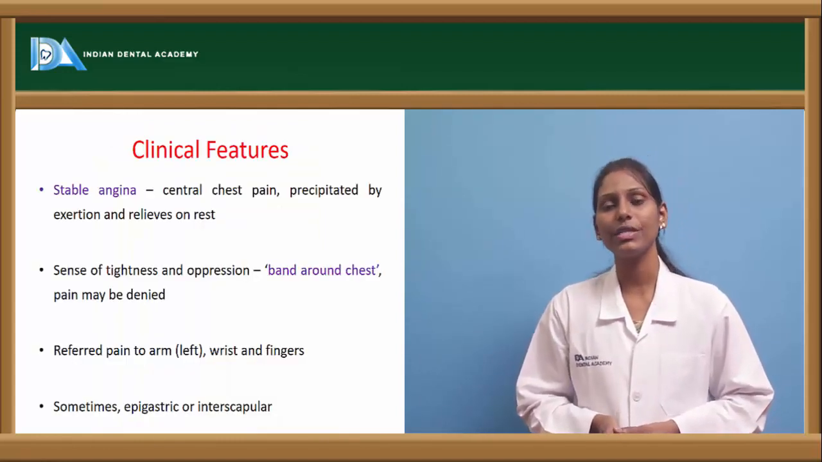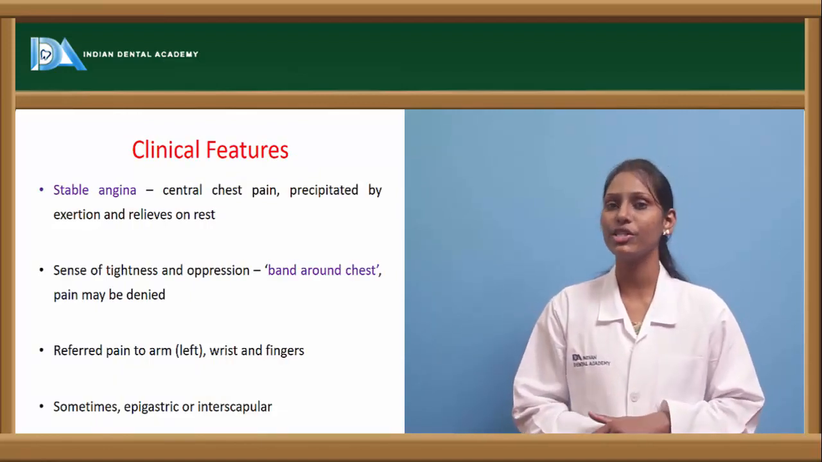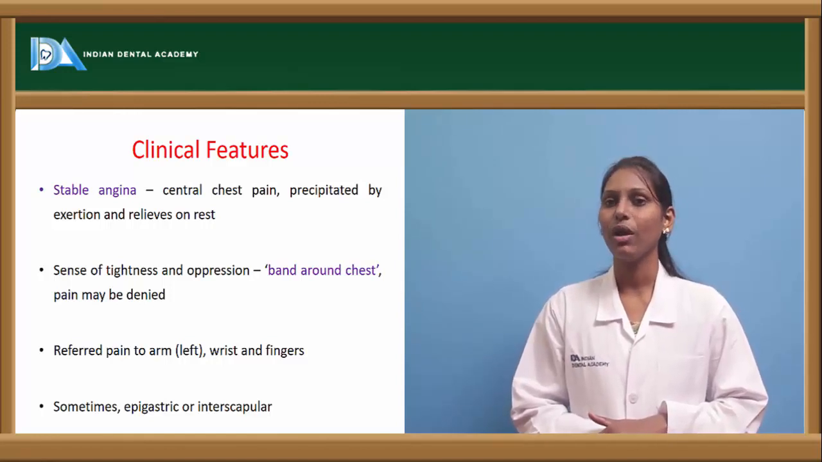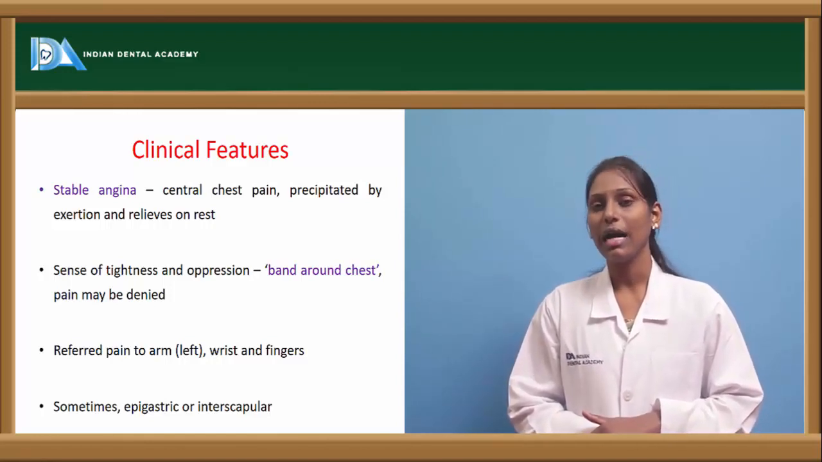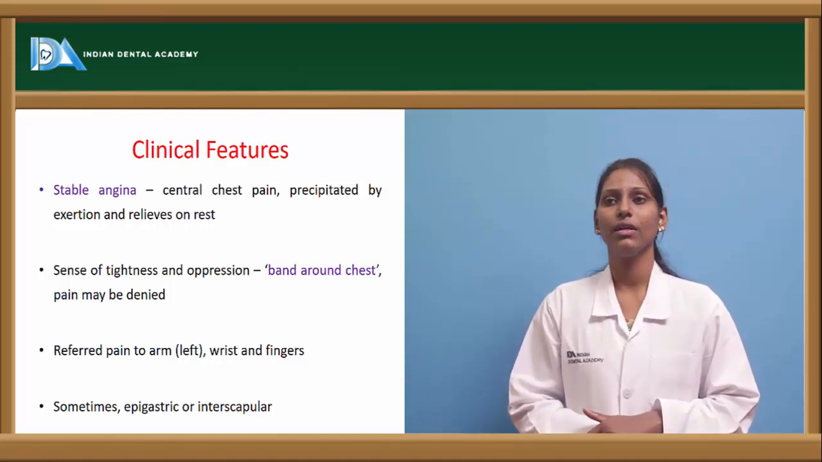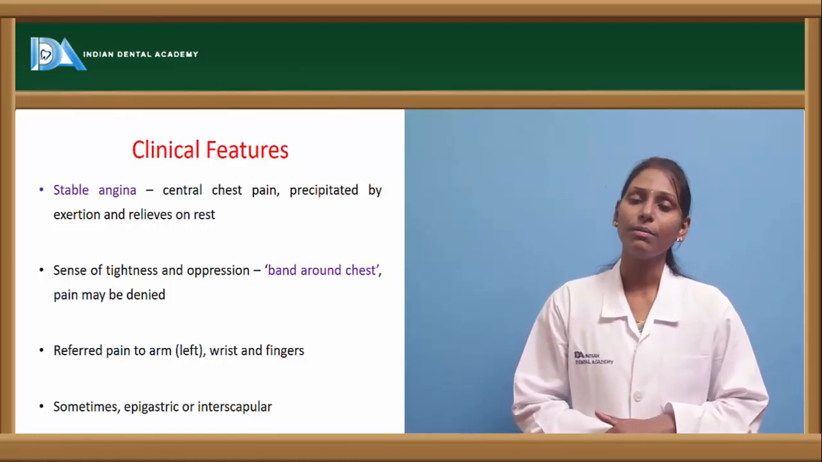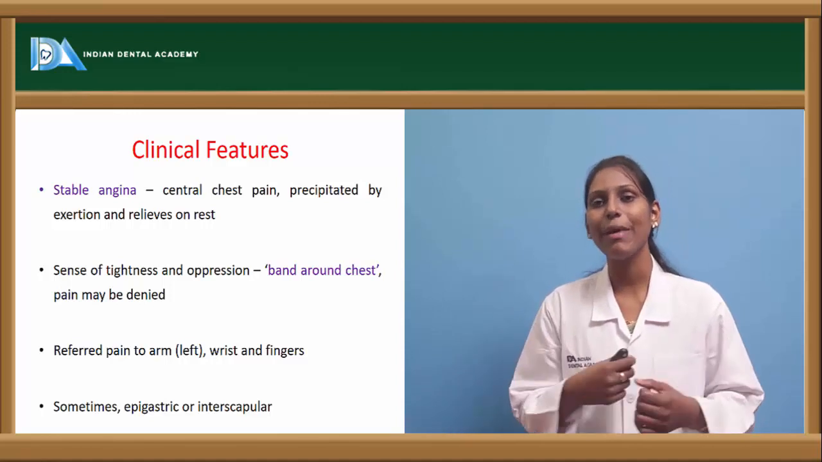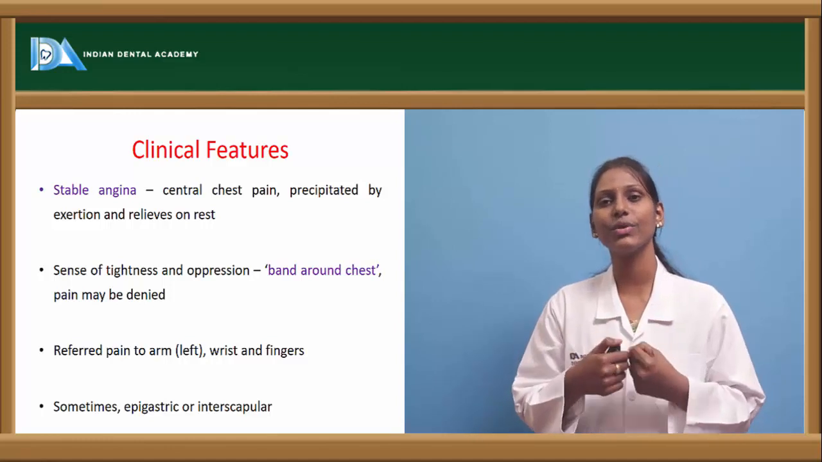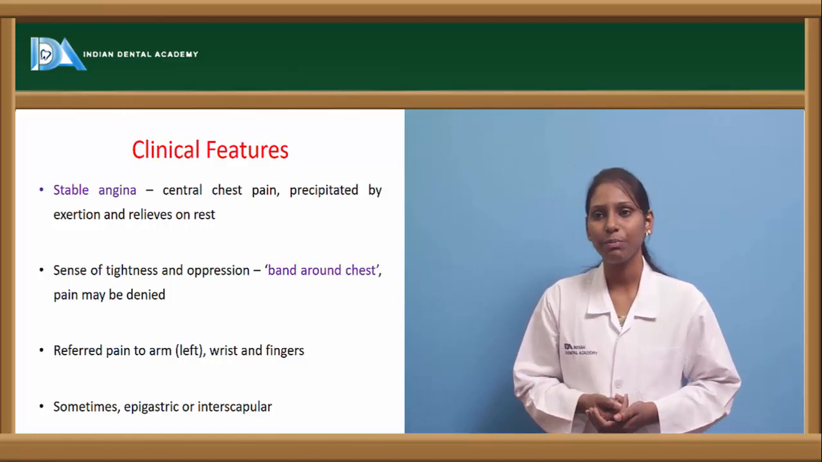Coming to the clinical features, stable angina means there is central chest pain, precipitated by exertion or excessive workouts. After this exertion, whenever the patient is resting, there will be relief of the discomfort. So this is stable angina. Patients usually complain of a sense of tightness, especially a band around the chest. They usually deny pain. They say there is discomfort. They feel heaviness on the chest, a band, a tightness over the chest region. This is what they actually complain of.